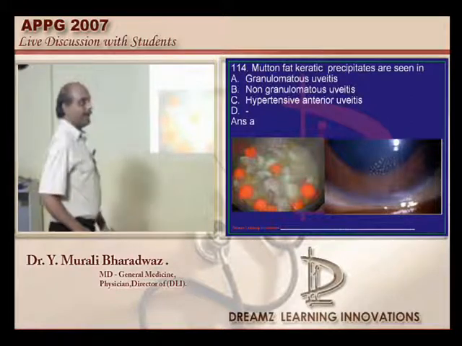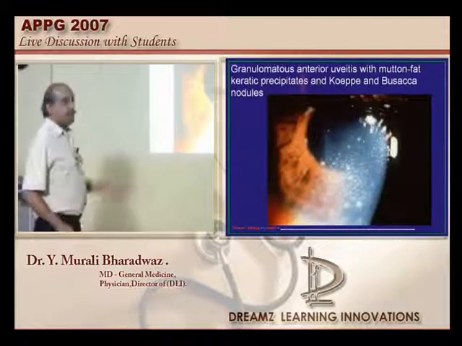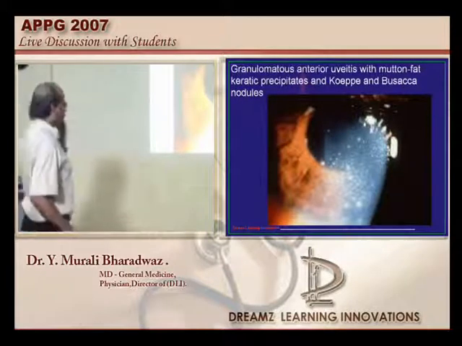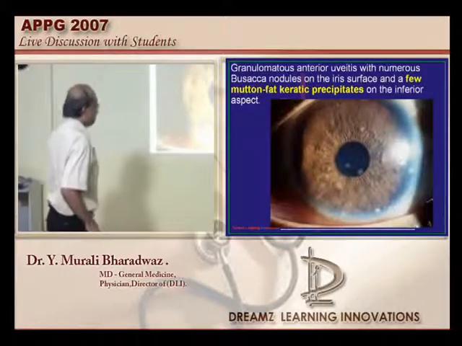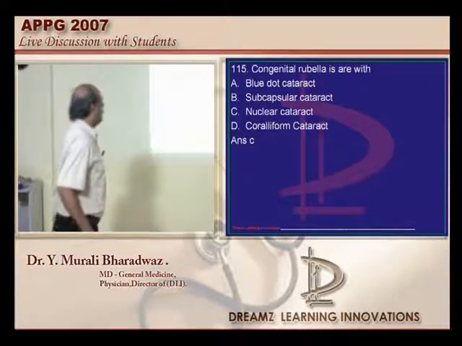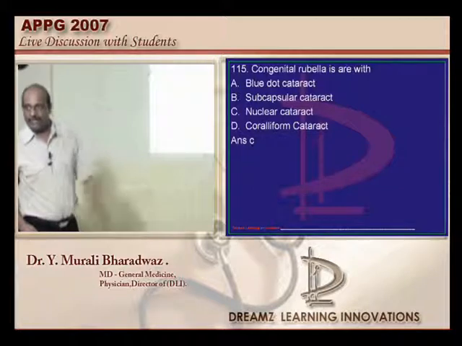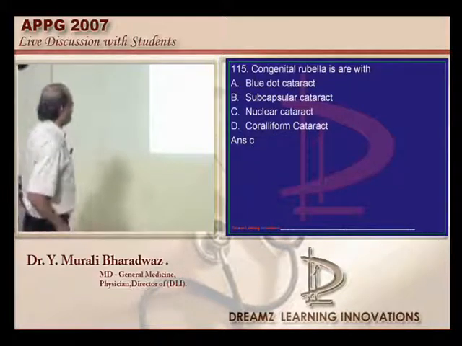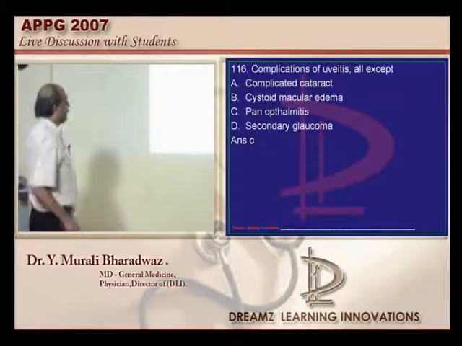So, now let us talk, anyway you know that it is the granulomatous uveitis where Busacca nodules, Koeppe nodules and mutton fat keratic precipitates should not be basically forgotten, doctor. And now let us go to the next question. Congenital rubella typically is a nuclear cataract. Ignore the answers given there. Congenital rubella typically leads to development of the nuclear cataract, is what needs to be remembered.